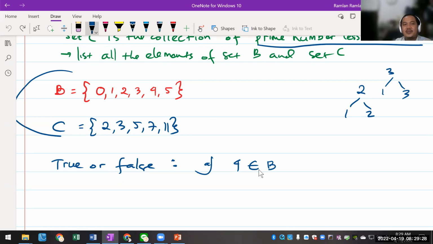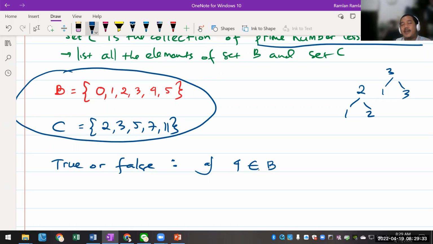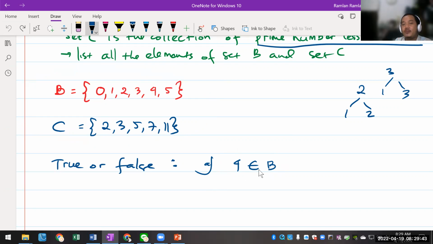You can see it from here, right? We have set B and set C, and we have the elements of set B and also set C. And then the question is, is this statement true or false? That 4 is the element of B. Yes or no?